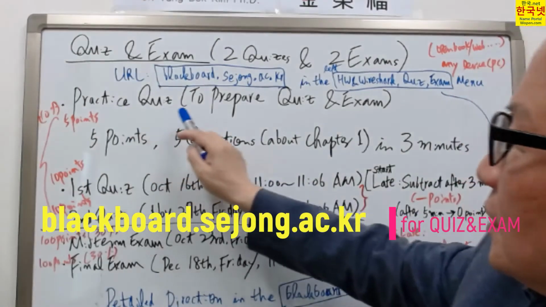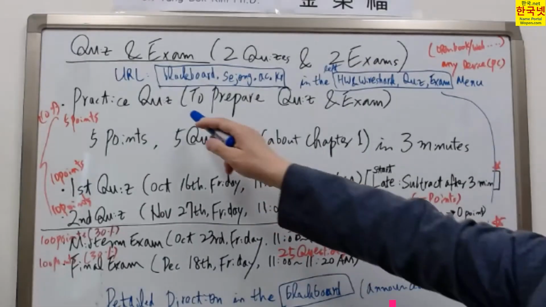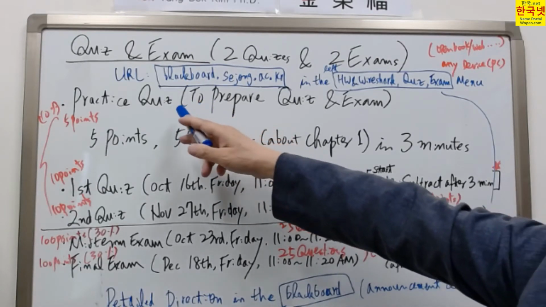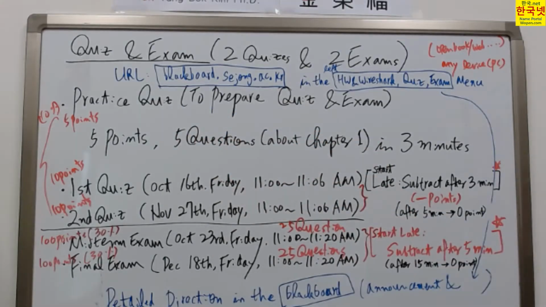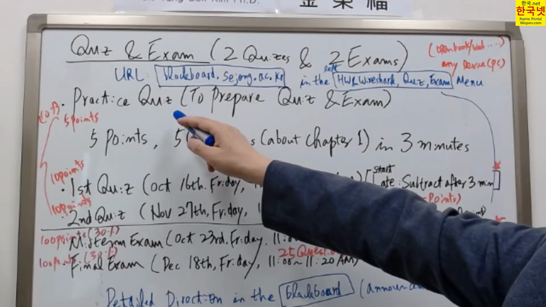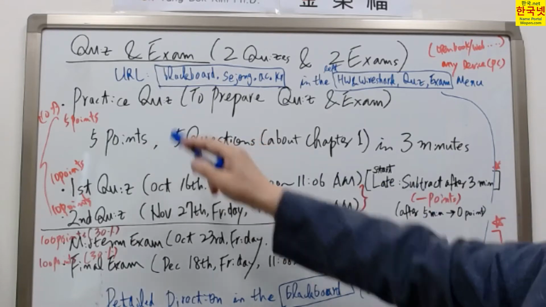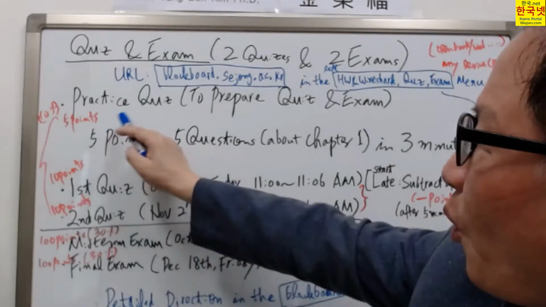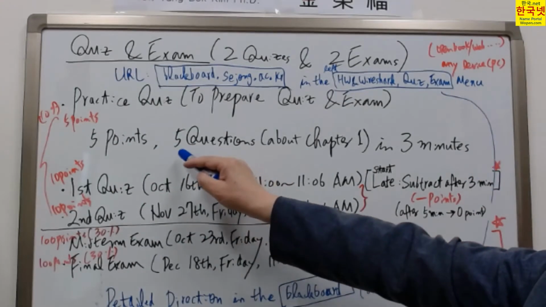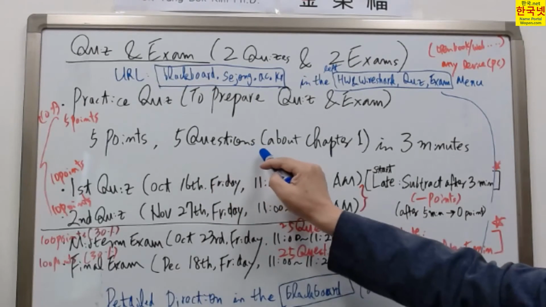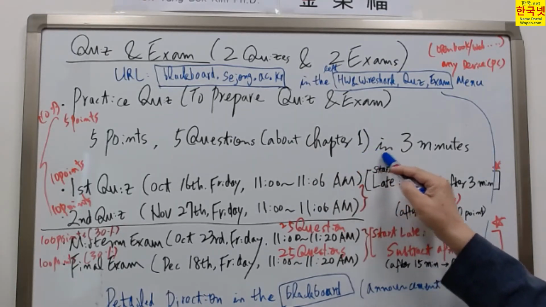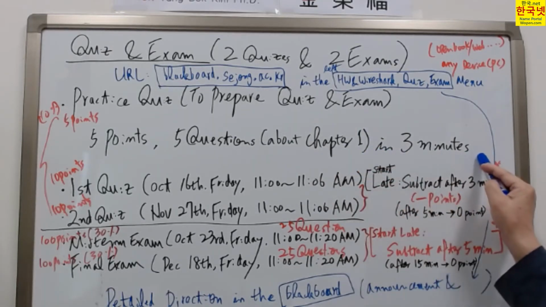Okay, this is the practice quiz test that will be available this month, September, probably 18th. That will be available to prepare for the quiz and exam. You can take it as many times as you want. That is mainly for preparing, thus it is a practice quiz test. But these 5 points will be applied to the final grading. 5 questions will be asked, mainly about chapter 1, and you should solve them in 3 minutes in fast mode.